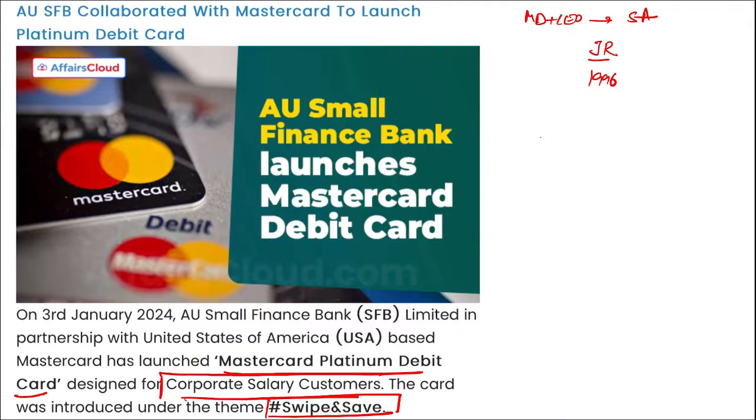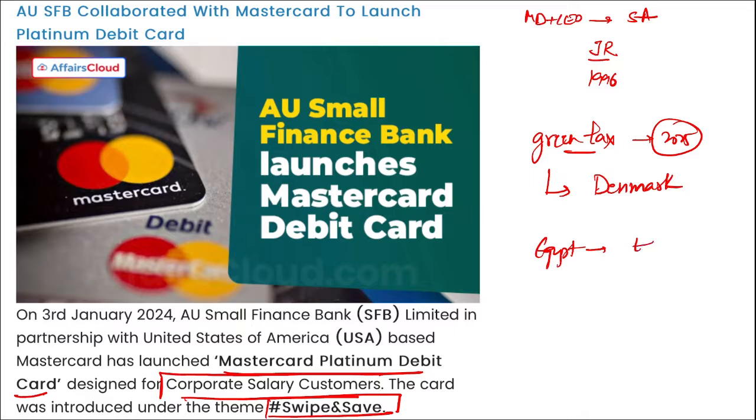Next, which country has introduced green tax on air passengers from 2025? So it will be Denmark. They will be imposing green tax from 2025 on air passengers. Next, if I ask you, tell me, recently who became the president of Egypt?